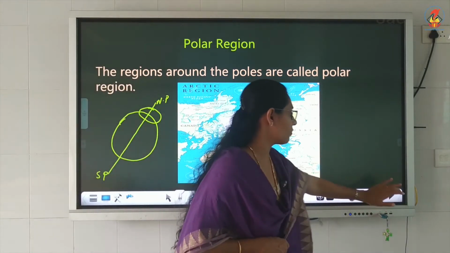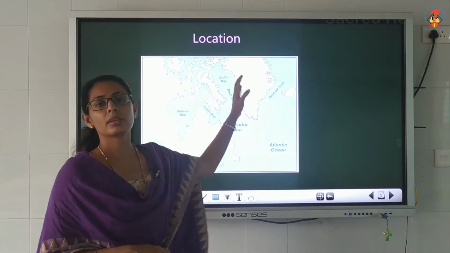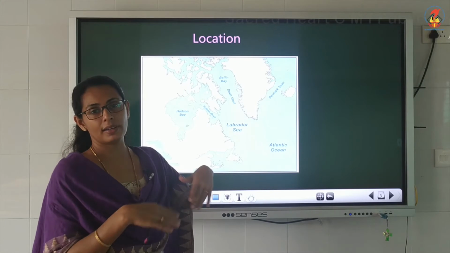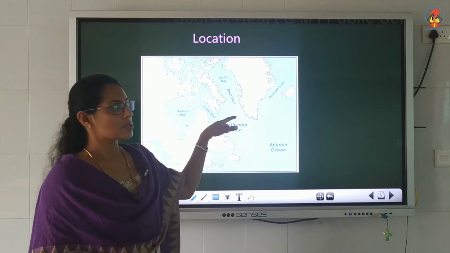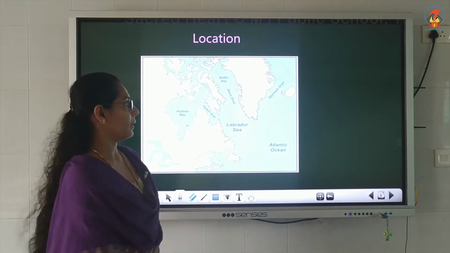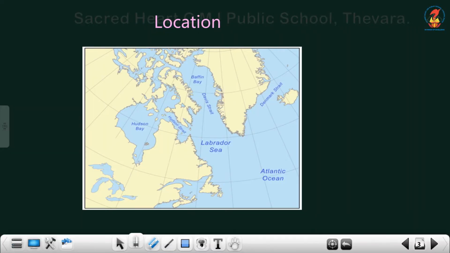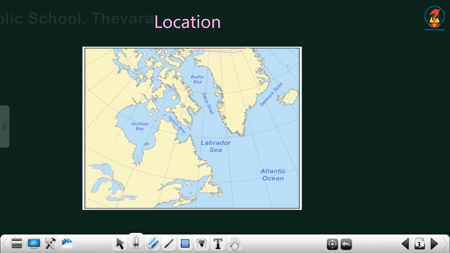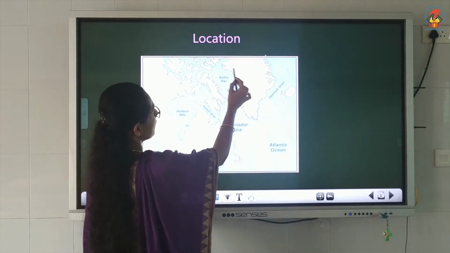Now the next one we are going to study is where Greenland is located and what surrounds it. Greenland is mainly surrounded by Canada, and this is the northern area of North America, and here is Canada.